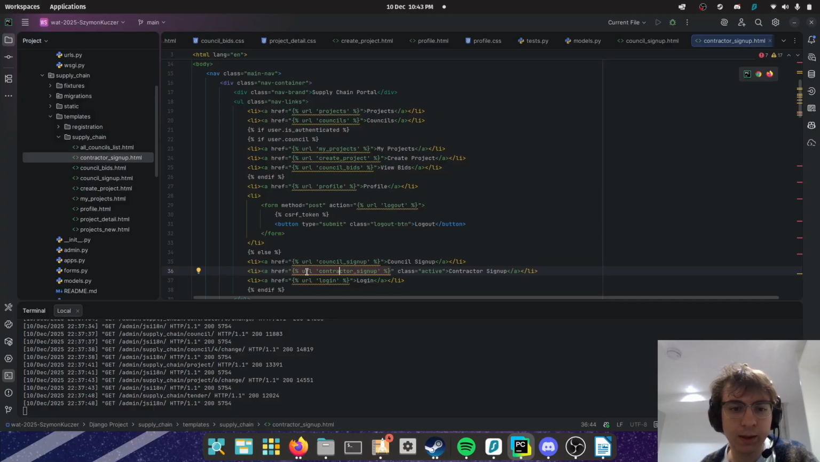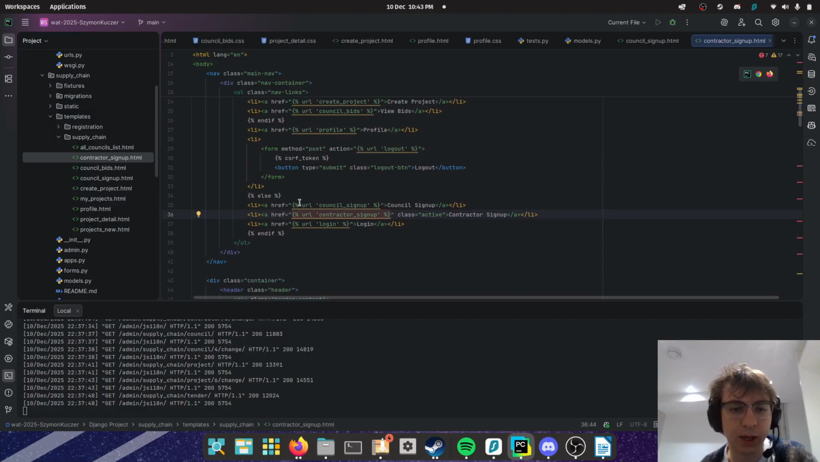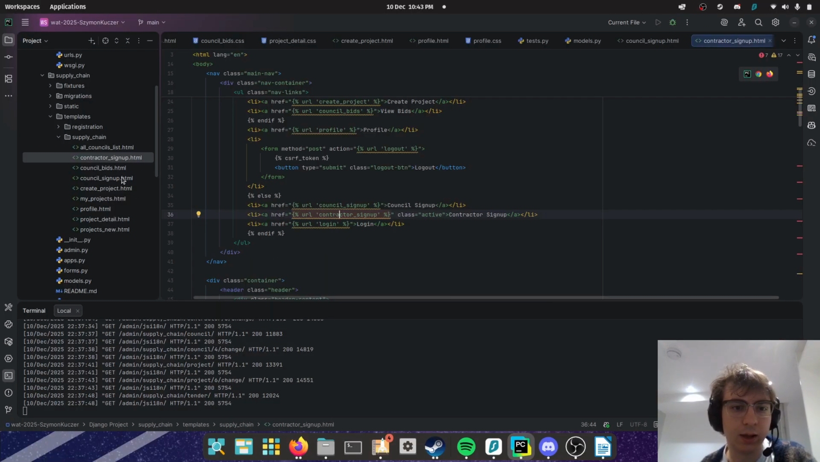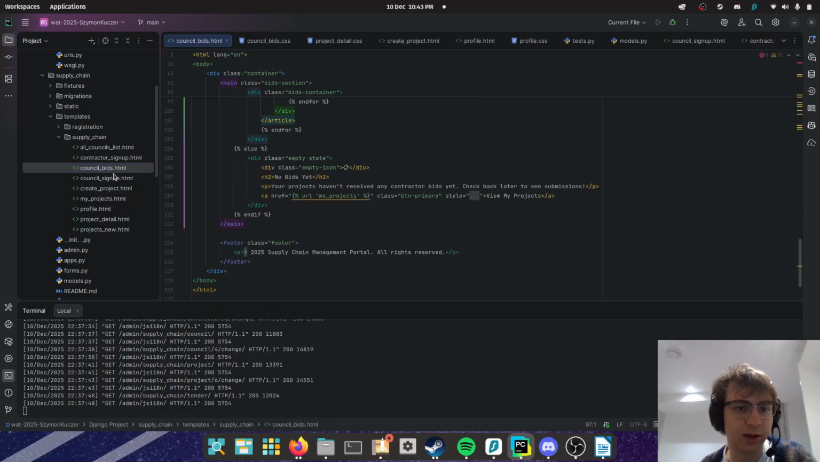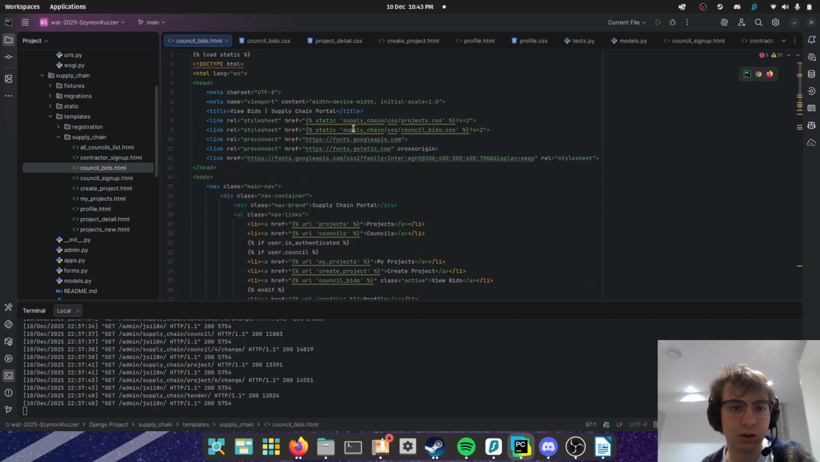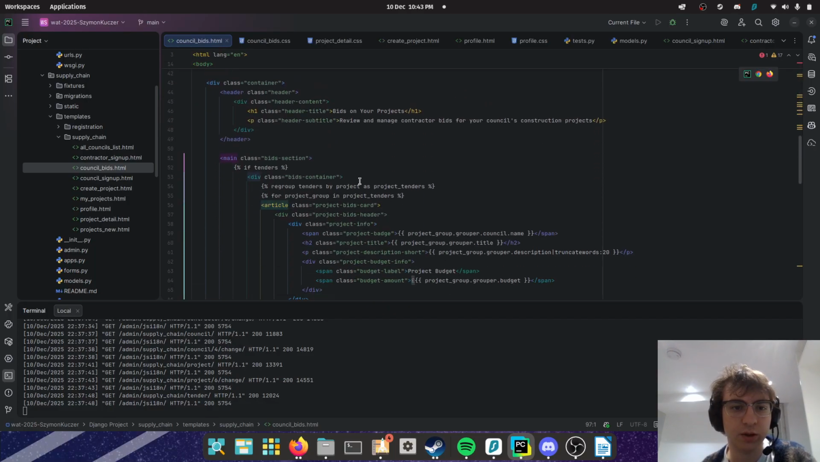And then they also cannot see the URL, the profile page. Cancel sign up, contractor sign up and log in is what they can see if they're unauthenticated. Cancel bids, it uses the project.css style sheet. They all do for the most part, and some of the others.